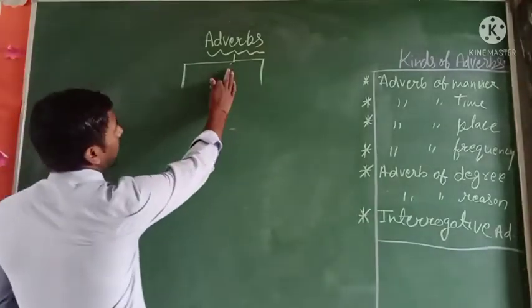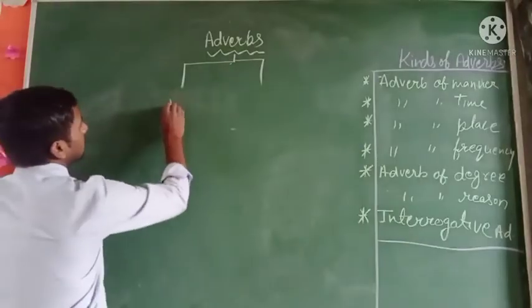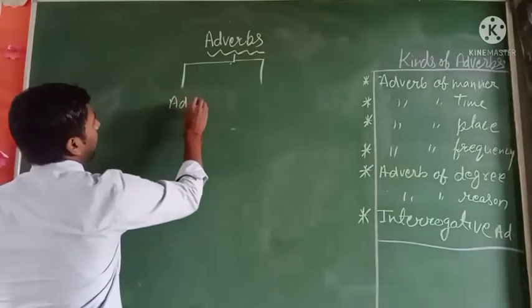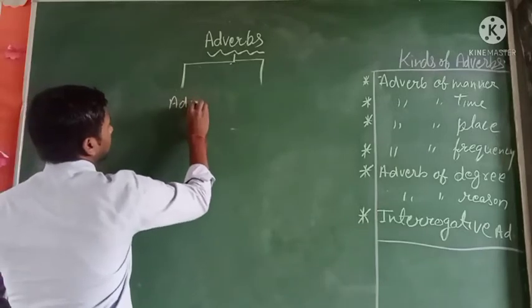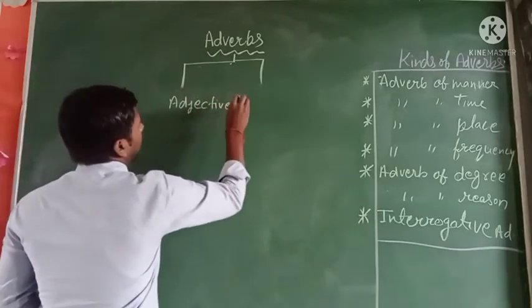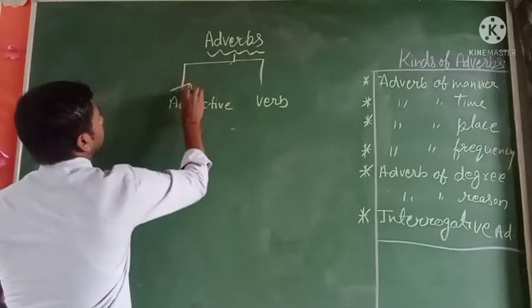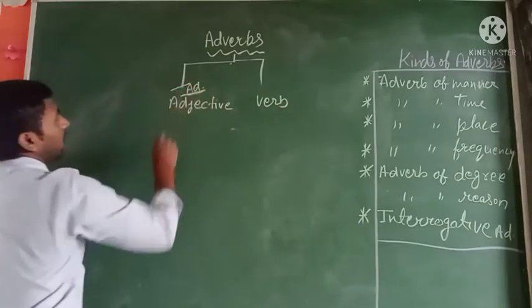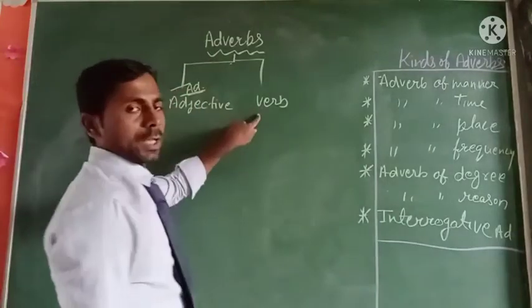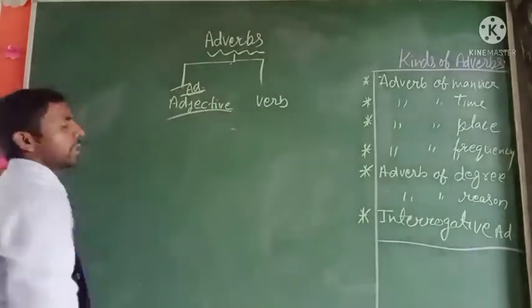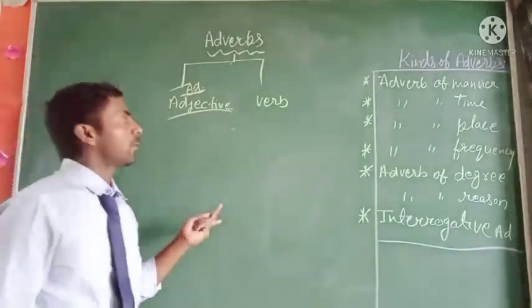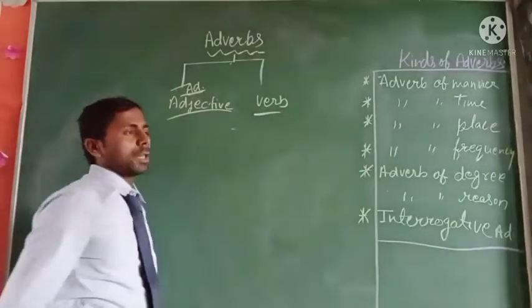What is the meaning of adverb? Adverb is made by two words: adjective and verb. An adjective is a word that describes a noun. A verb is a word that shows action.